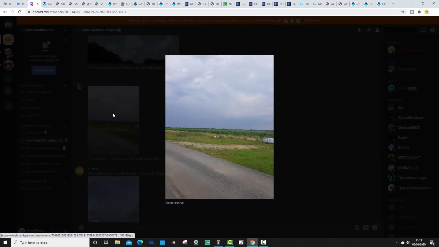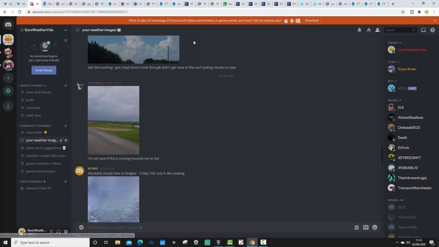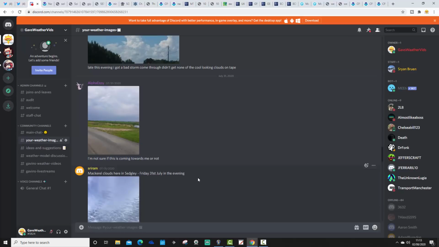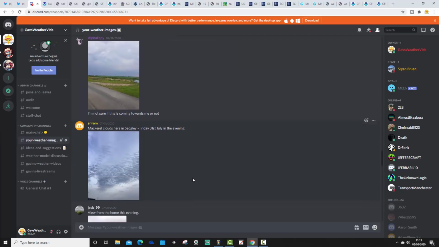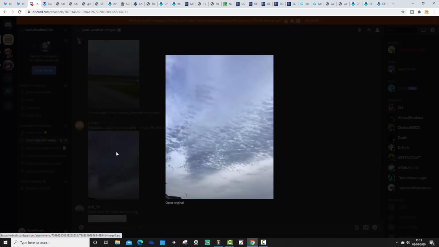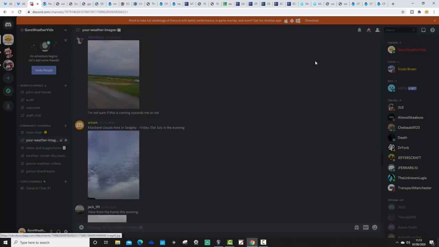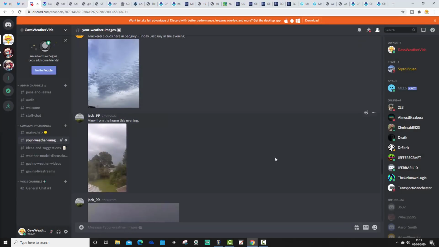Alpha SB shared this one, showing thunderclouds heading towards where SB was, over on the eastern side of the UK earlier in the week. That one was from Friday, actually. This one also from Sheeran shows a nice little bit of mackerel sky over Sedgley.